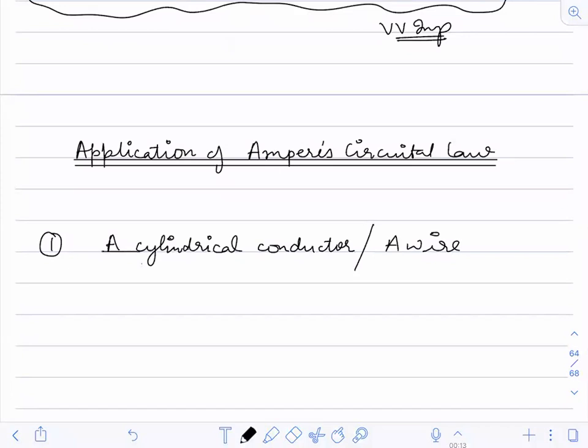If it is a conductor, it will have a radius. You don't have to consider the hollow cylinder. You have to consider a solid cylinder over here. A hollow cylinder may also be the case, but that we are not going to take. If you want, you can derive it on your own.